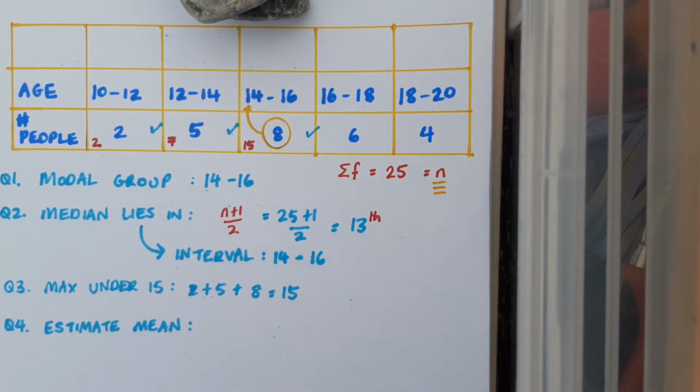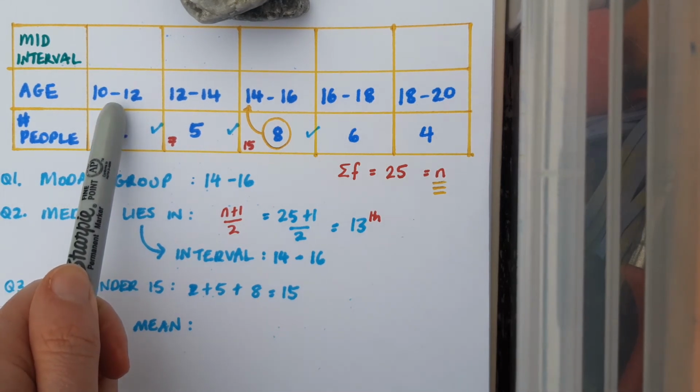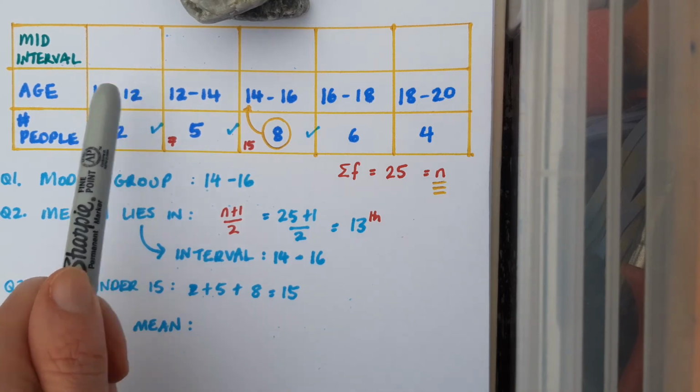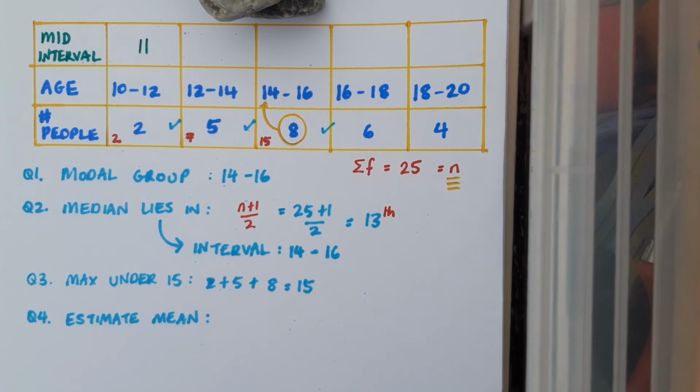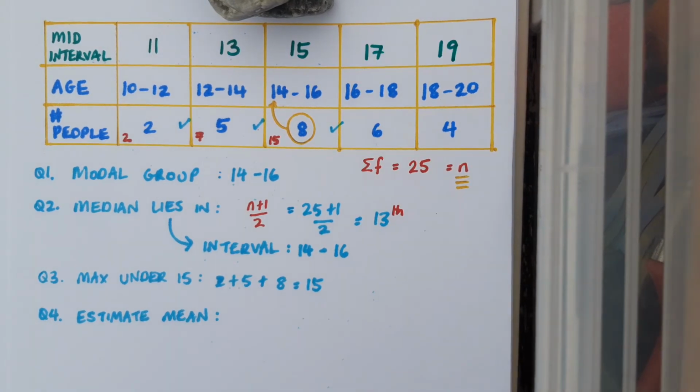So I've got a process for this. First one is to find my mid-interval value. And that's why I left that extra row at the top of my table. The mid-interval value is the halfway point of each interval. So for this one, it's 11. I can get that if I'm not sure by saying 10 plus 12 divided by 2. And the remaining mid-intervals are 13, 15, 17 and 19.